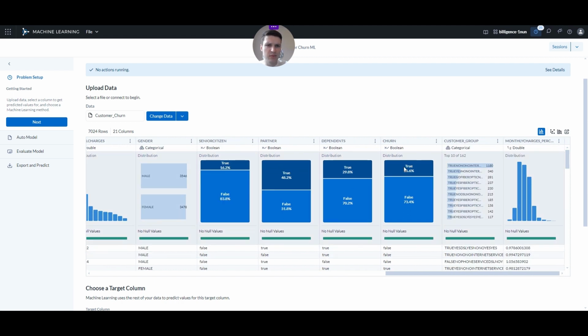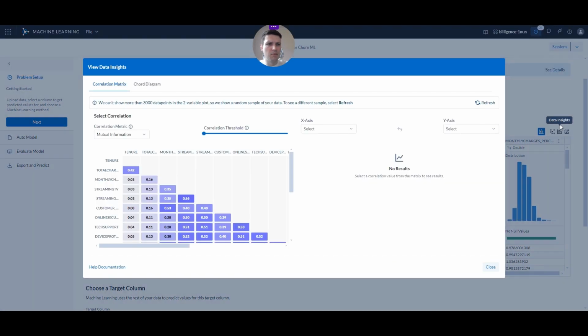We can also see that we have almost 27% of records where we have customers that have already churned. So we have quite a sample to actually train the model and give it the insights about what was the case, why these customers left us in the past. We can have a look at even more detail by looking at the data insights.